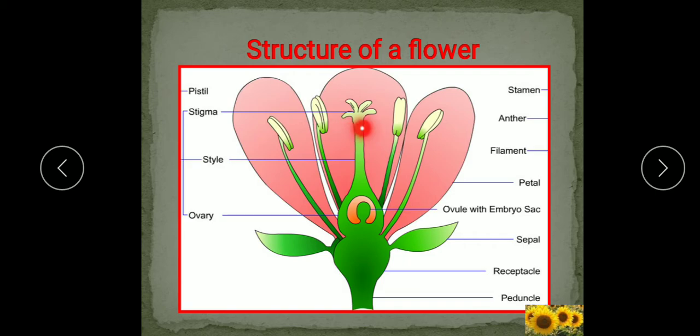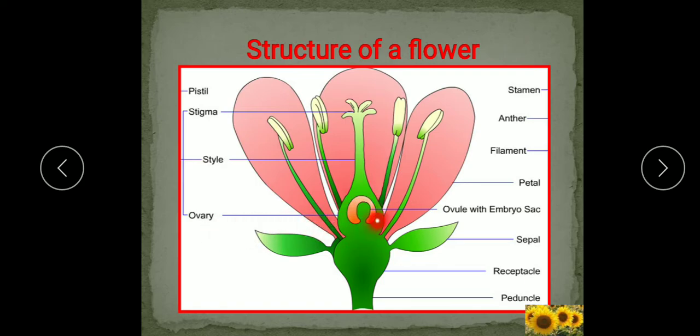The gynoecium part is made up of the carpel or the pistil. Each pistil is made up of 3 parts. The uppermost part is the stigma, the middle filament-like structure is the style, and the lower swollen base is known as the ovary. The stigma receives the male gamete. Through the style the male gamete goes and reaches the ovary.